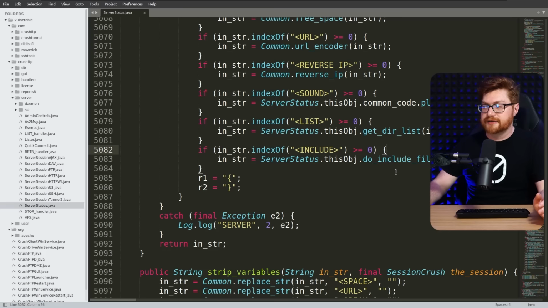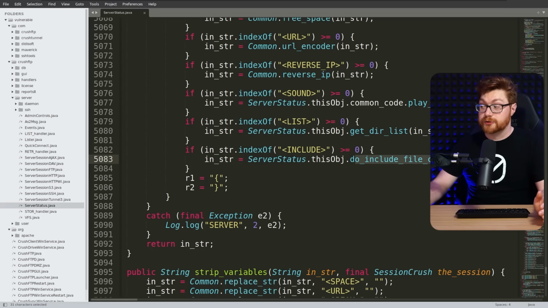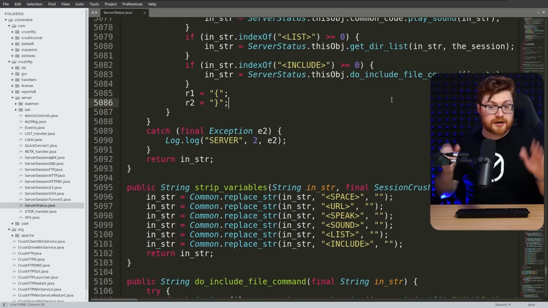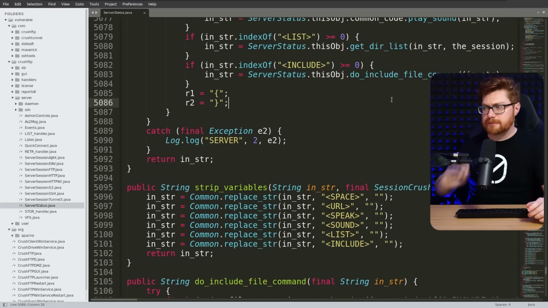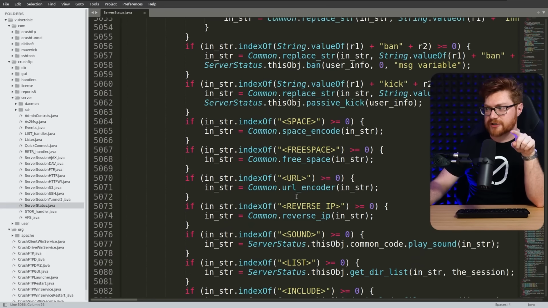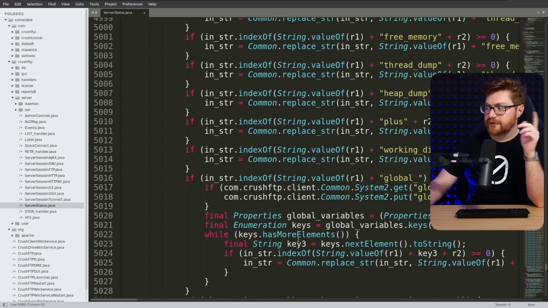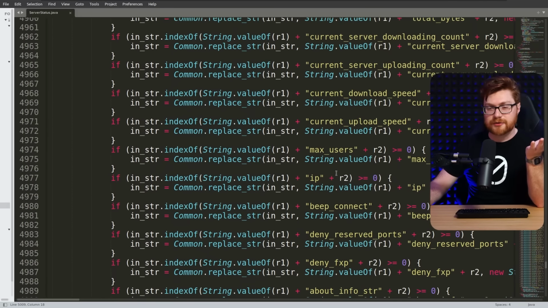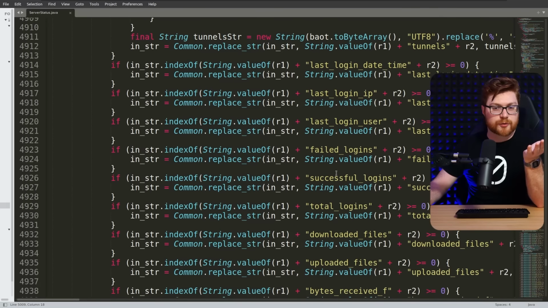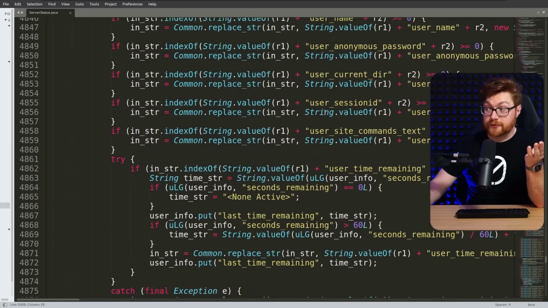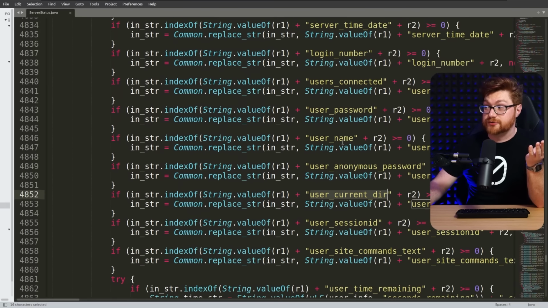When data was provided with this include syntax, it might literally do an include file command. And that is how you could at least read a file in what looked like arbitrary file inclusion, but maybe even a little bit more, because there is so much potential with what you could do inside of this function. I'll show you it in a little bit, but take a look. There's a whole lot of handling and functionality for doing different things with given variables, hostname configuration, and server properties that you could access, like user time remaining, their user session ID, user current directory, username, et cetera.